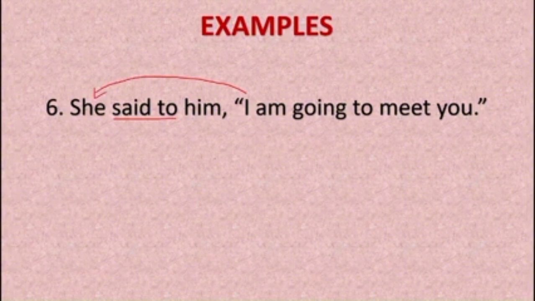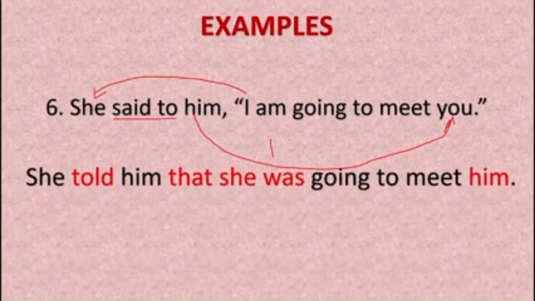Then here him means you. This him is none other than you. So in place of you we write him, and in place of I we write she. So the answer for this is she told him that she was going to meet him.